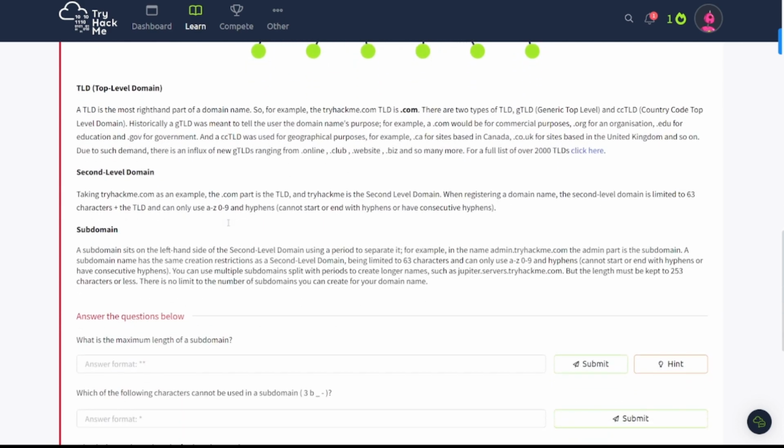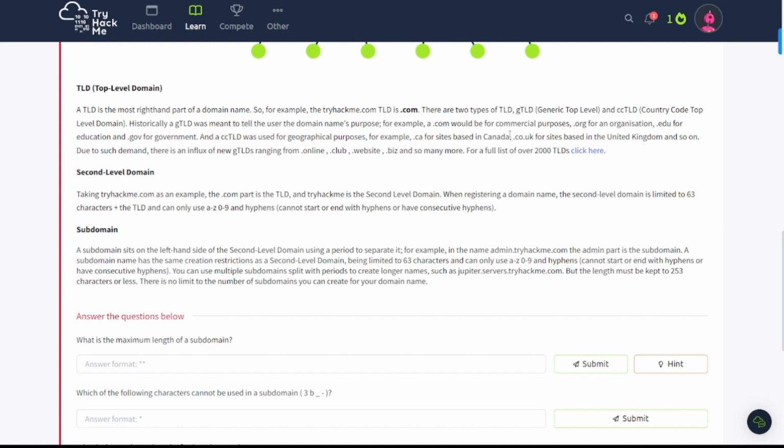All right, let's get into it. TLD, top level domain. A TLD is the right-most part of a domain name. So, for example, the tryhackme.com TLD is .com. There are two types of TLD: gTLD, which is generic top level domain, and ccTLD, country code top level domain. Historically, a gTLD was meant to tell the user the domain name's purpose. For example, a .com would be for commercial purposes.